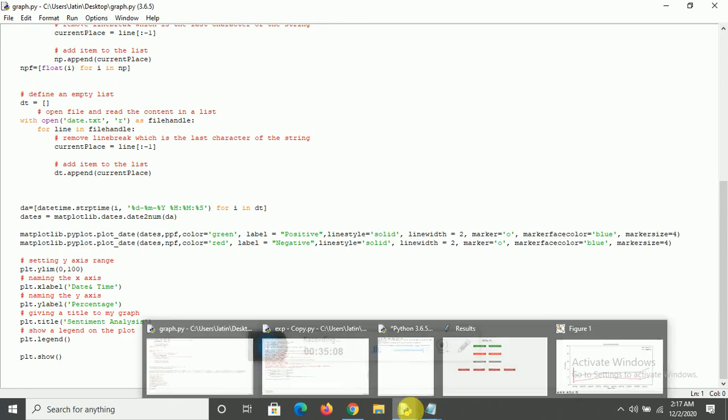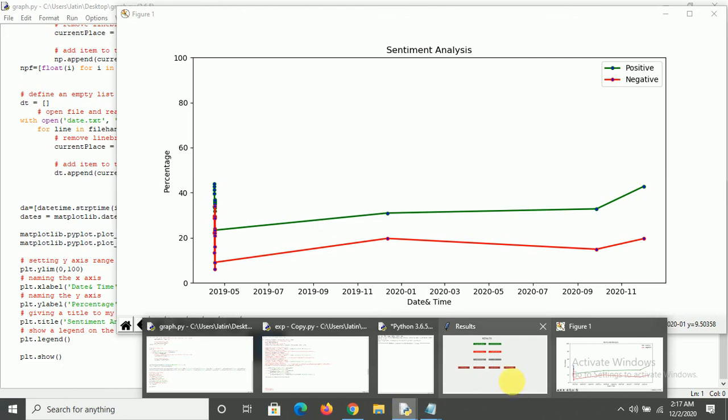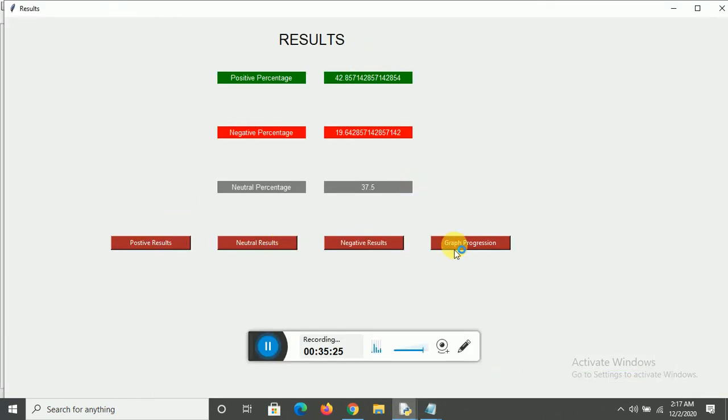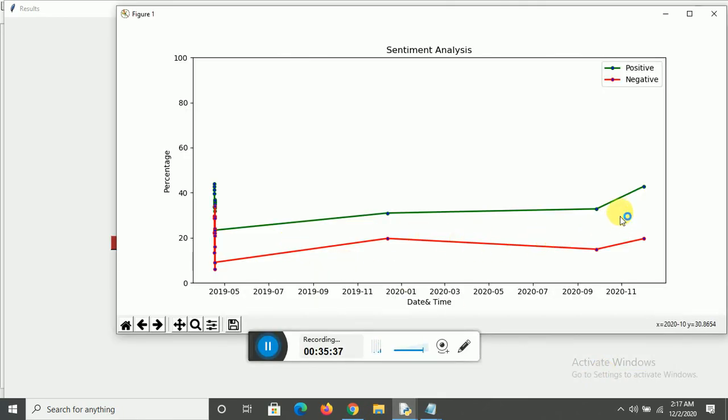Okay, so this was the application. As you can see, throughout we can see how the sentiment has progressed with the help of this. So here is the analysis. We can see the tweets, we can see the graph progression. We can see the positive in green, negative in red, neutral in gray, and accordingly neutral percentage is not shown over here because it's not needed. P is for positive, and green is for positive, and N is for negative, the red. So this is how the green has progressed, this is how the N has progressed over time.